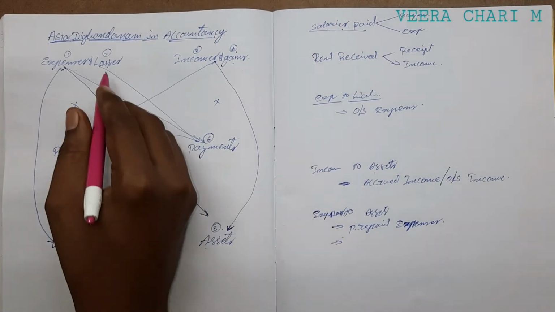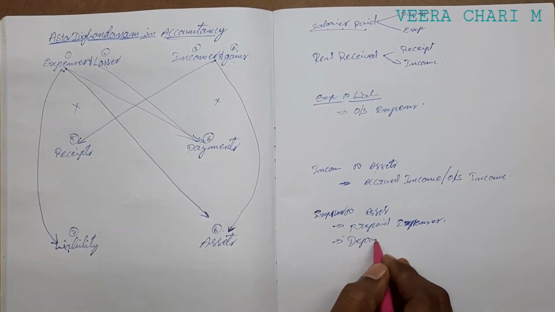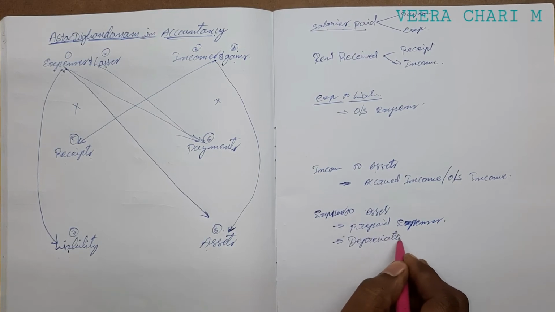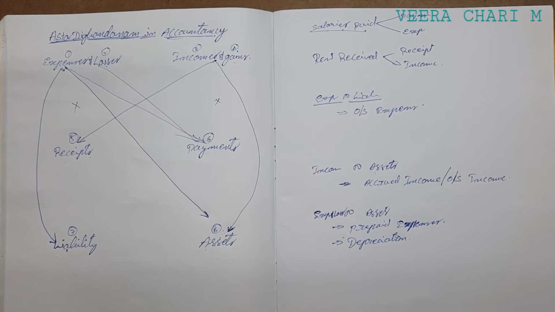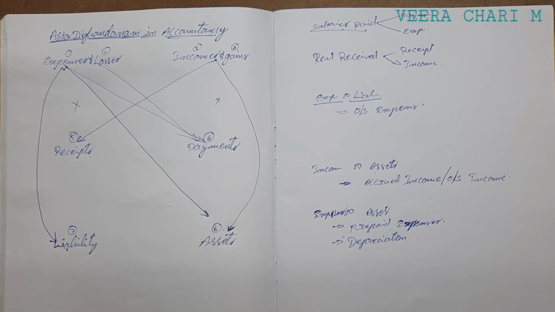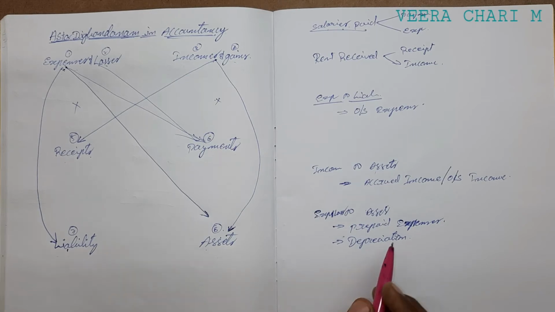And not only that, if you come to the losses, that is depreciation. We are following the double entry system now. Accounting should follow the double entry system, where each transaction affects twice. This is very important for adjustments. If you remember all of these, every adjustment is easy, nothing is difficult. It is very useful for analyzing the posting of adjustments in books of accounts.